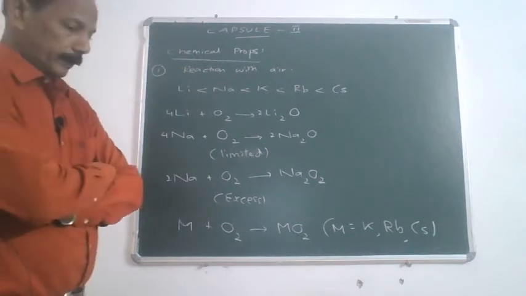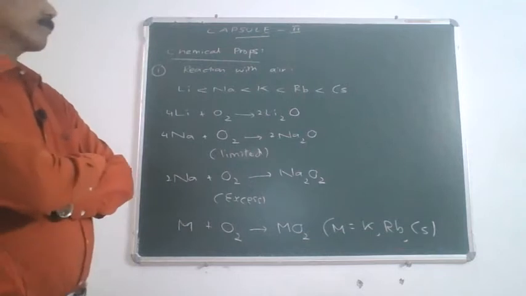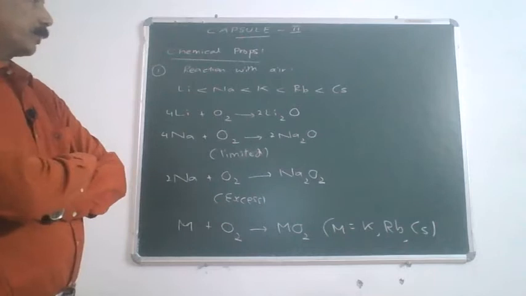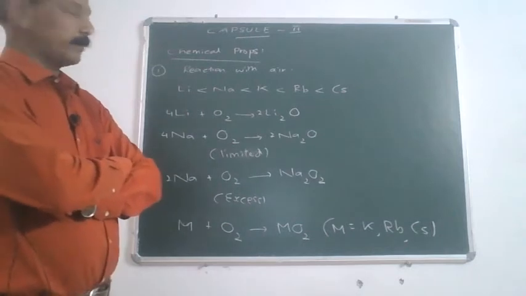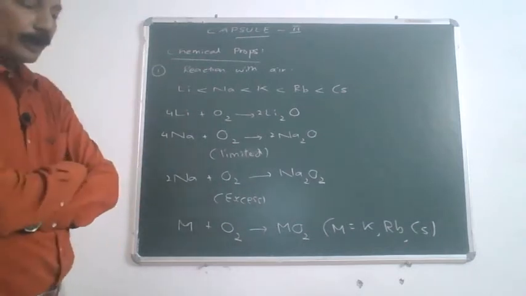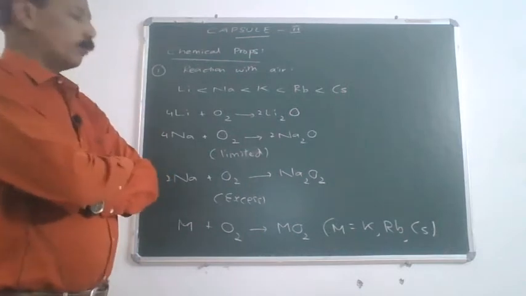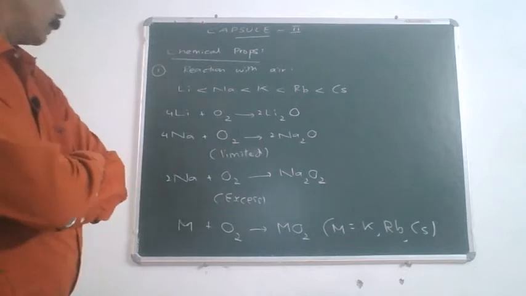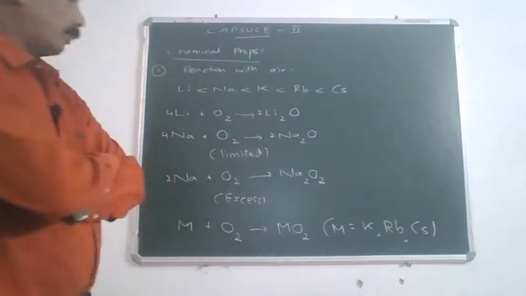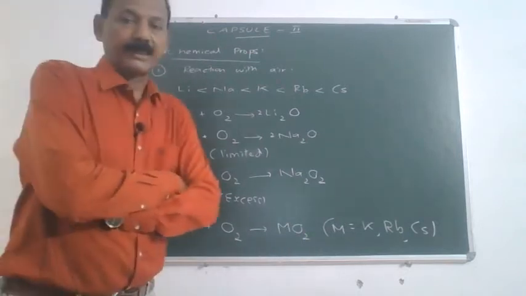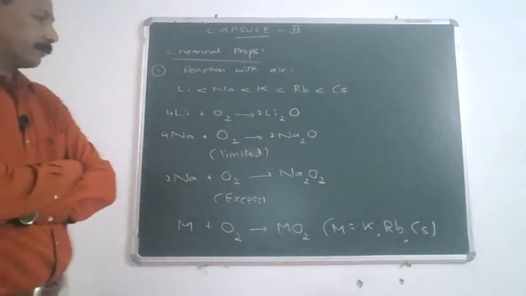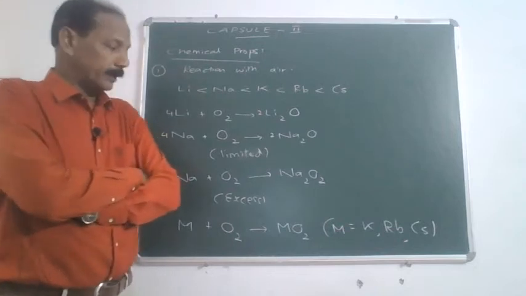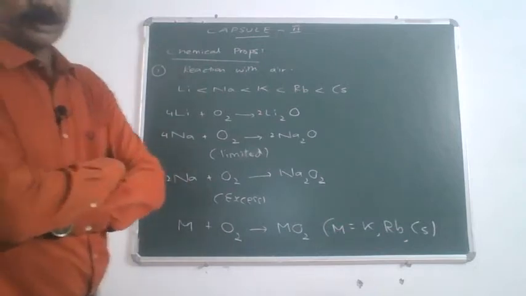So, among the alkali metals, reactivity varies as lithium less than sodium, less than potassium, less than rubidium, less than cesium. Lithium, when reacted with oxygen, forms a monoxide. Sodium, it forms a monoxide in limited supply and a peroxide when in excess. On the other hand, the other members, they form superoxides.